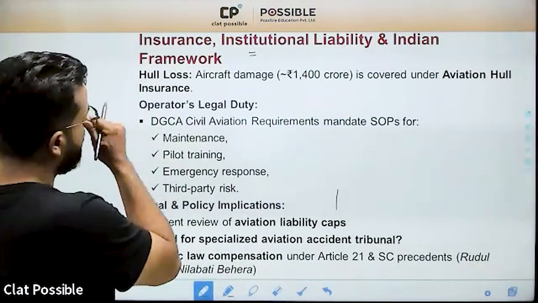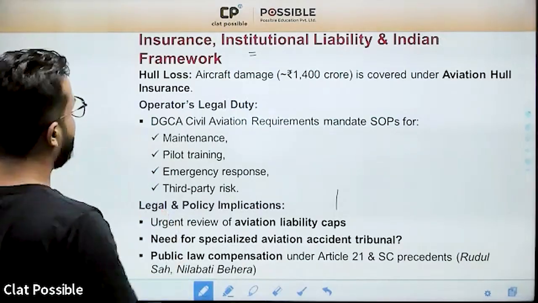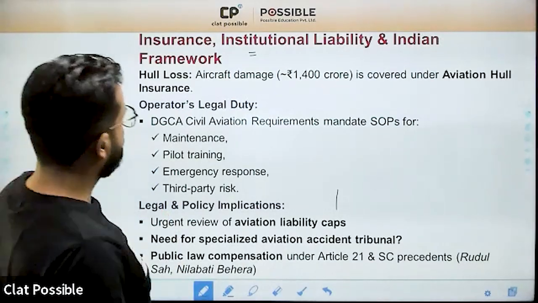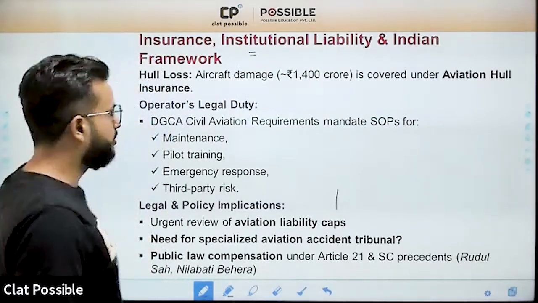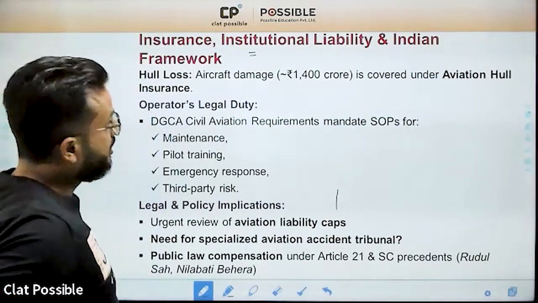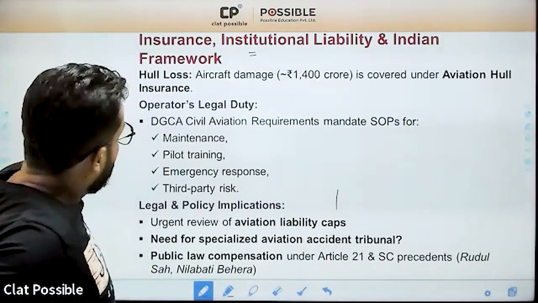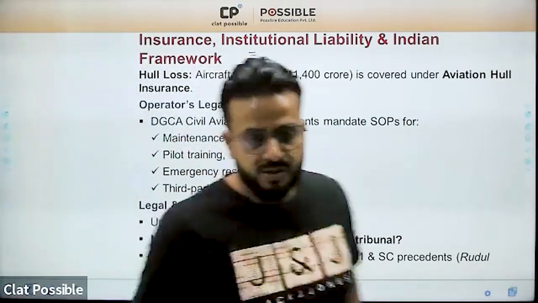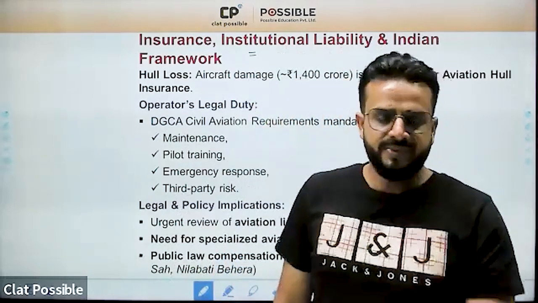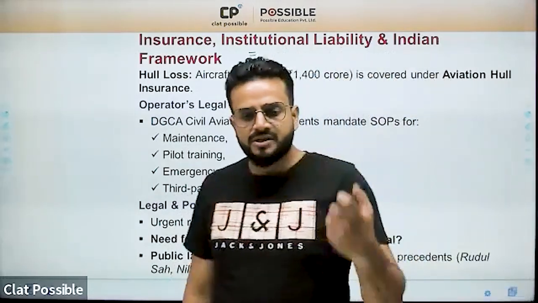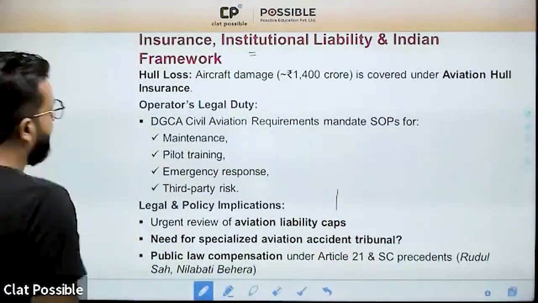Now, what are the insurance-related laws, institutional liability, and the Indian framework? First of all, the aircraft damage, which is said to be approximately 1,140 crore, is covered under the aviation insurance, right? So the cost of the aircraft, which is completely damaged, will be recovered by the respective insurance company under the aviation insurance. That's not an issue.